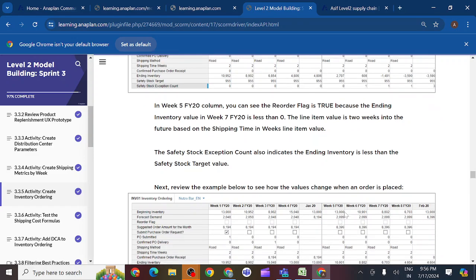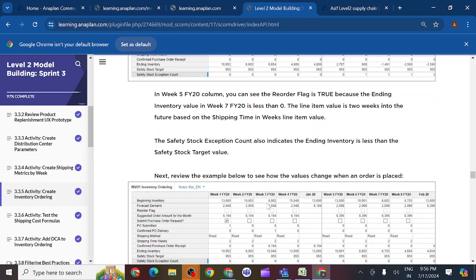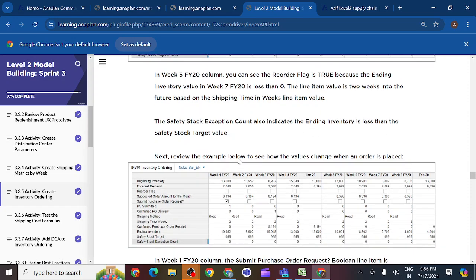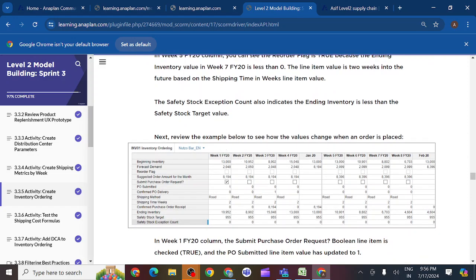Safety stock exception count also indicates the ending inventory is less than the safety stock value. Already we have seen that functionality as well. So everything we have completed.